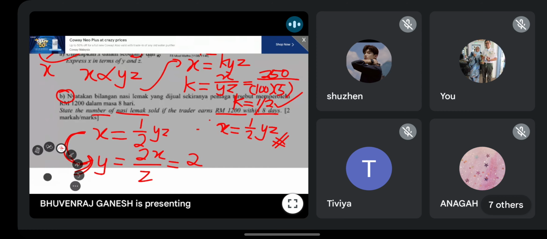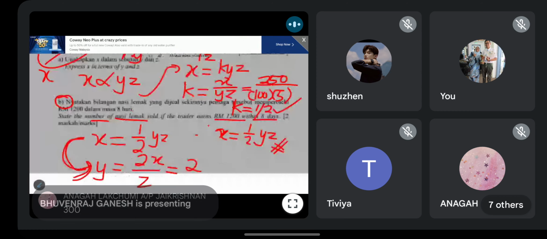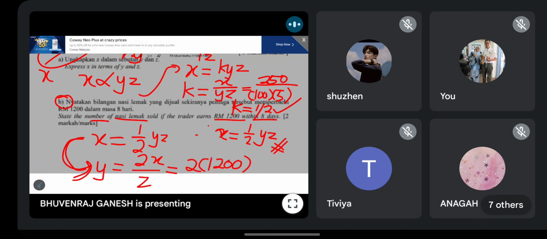Okay, so next one, 1200. It should be your x value. And then z will be 8. So you just need to count lah. You will get 300. Okay, number means no need unit.